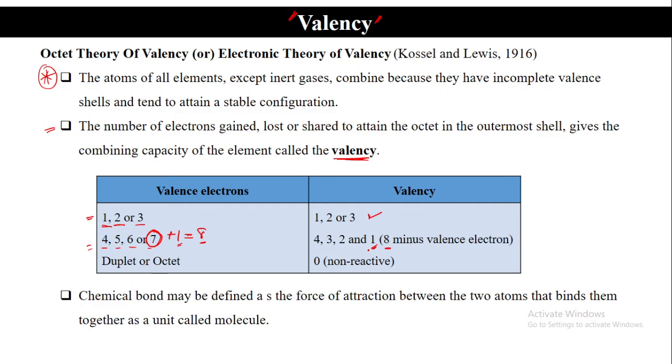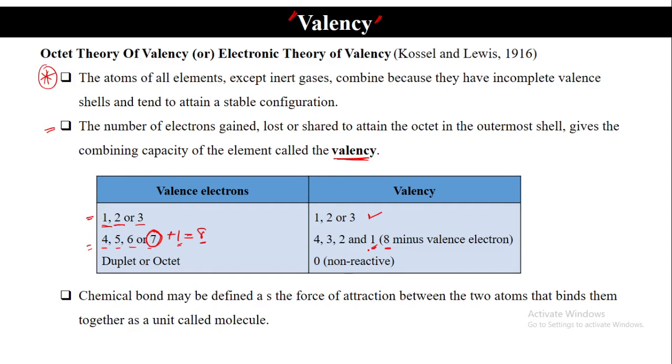Now, the chemical bond. When this reaction is taking place, that element is trying to become stable. In chemistry I have told repeatedly that the purpose of all chemical reactions is only one, that is to gain stability. To gain stability, the chemical reaction will take place. So when this chemical reaction takes place, a chemical bond will be formed.